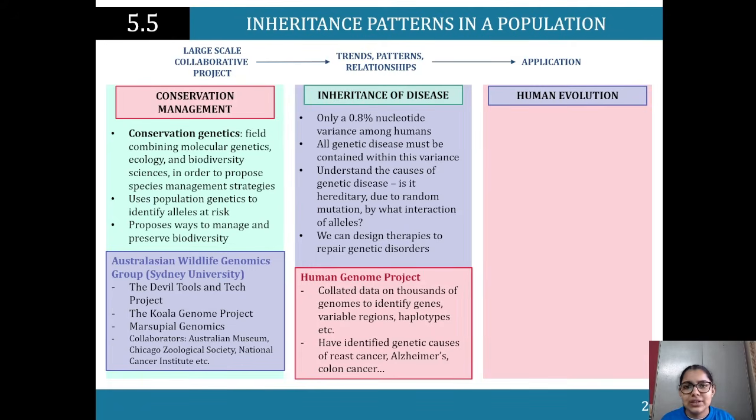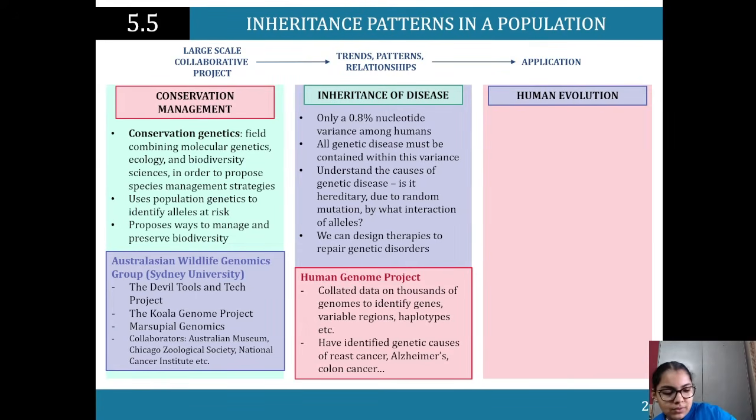If we look at hereditary diseases, like for instance breast cancer, where are we finding the interaction of the alleles that tells us they are at risk of breast cancer, this is what the risk is, and then how can we counter that? So it really does tie in with the bigger scientific question of improving healthcare and having better resources for people.